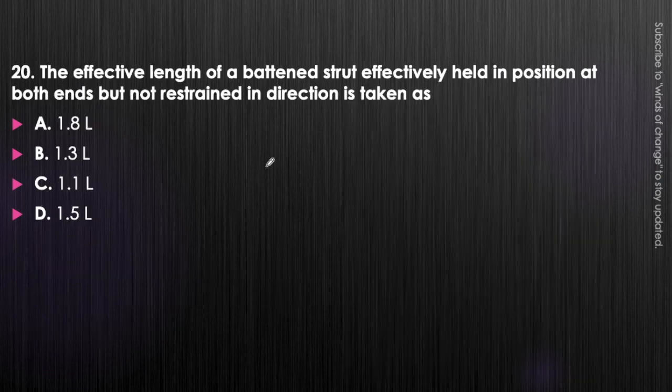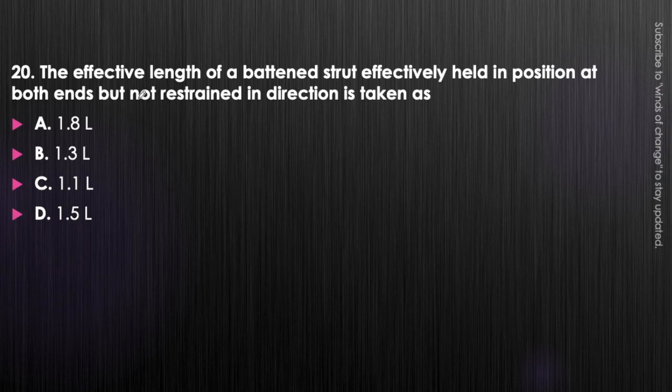Next question. The effective length of the batten strut effectively held in position at both ends but not restrained in direction is taken as 1.8 L, 1.3 L, 1.1 L, or 1.5 L. What will be the answer? Just think about it.